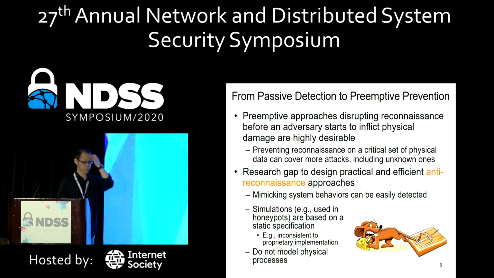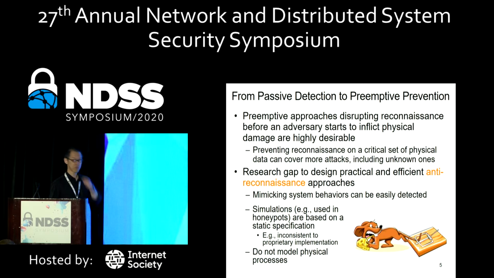However, there is a research gap in designing practical and efficient anti-reconnaissance approaches, especially based on today's moving target defense mechanisms. For example, some of them rely on mimicking system behavior, but from experience in other domains, we know that mimicking can be easily detected because it may not fully follow the protocol or the system or network specification.